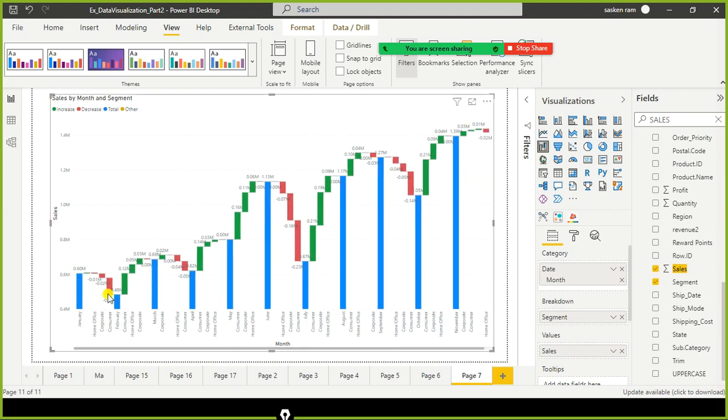So in this case it is sales, okay, and when we started the company we achieved 0.60 million, and then we have some kind of loss here, right? So we made some sales and we made some loss here under the consumer segment, right? Sales change, there is a loss here. So it shows you the ups and downs here, right? So from the starting date till date, right?